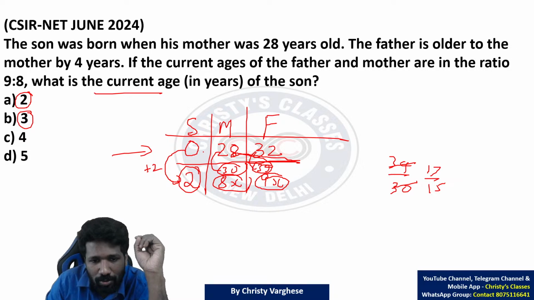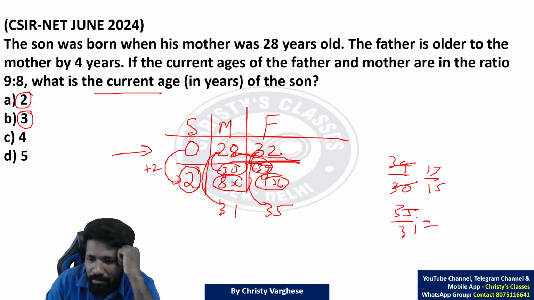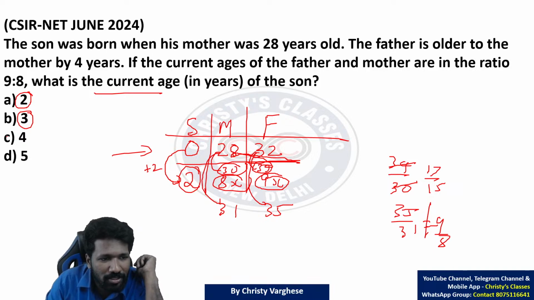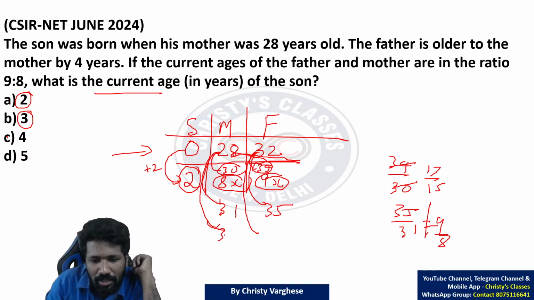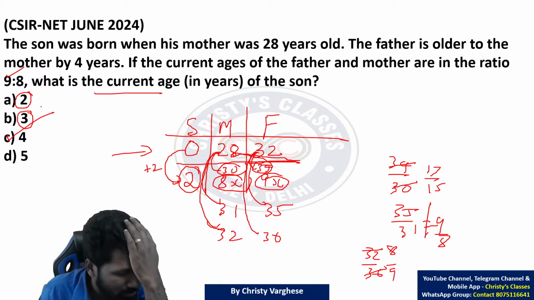तो ऑप्शन B 3 है तो क्या होगा? 28 plus 3 is 31, 32 plus 3 is 35. So is 35 by 31 equal to 9 by 8? 31 is a prime number, so you cannot cancel anymore, so this is not equal to 9 by 8 for sure. Option C 4 है तो 4 years later 28 will become 32, 32 will become 36. 32 and 36. 32 by 36 क्या होगा? 8 by 9 होगा. Exactly 9:8 ratio. Father to mother is 9:8, so mother to father is 8:9. So option C satisfies it.